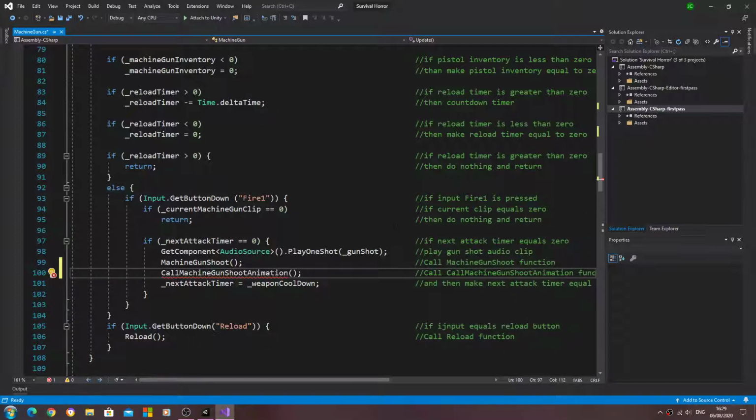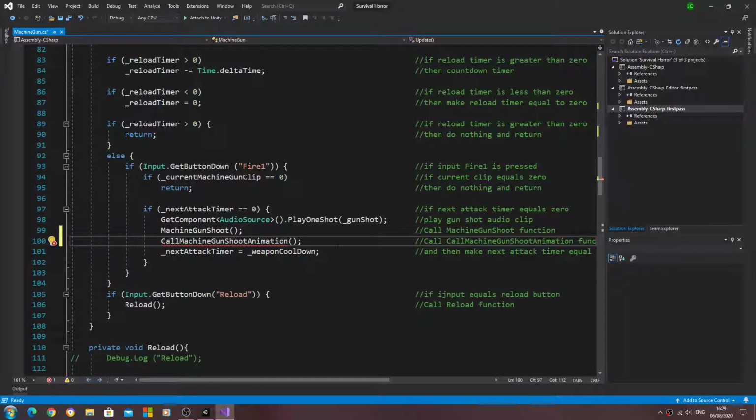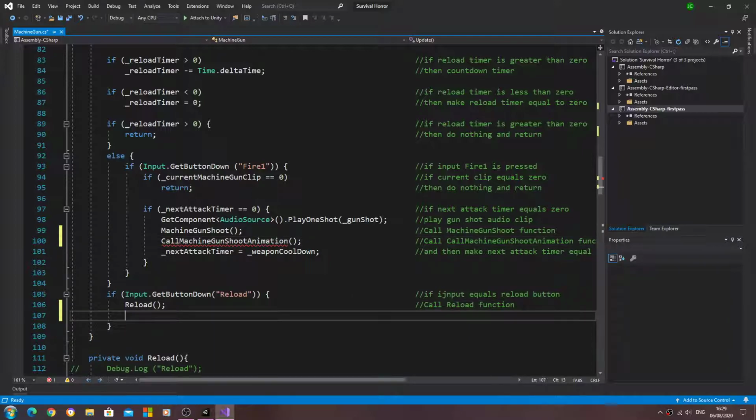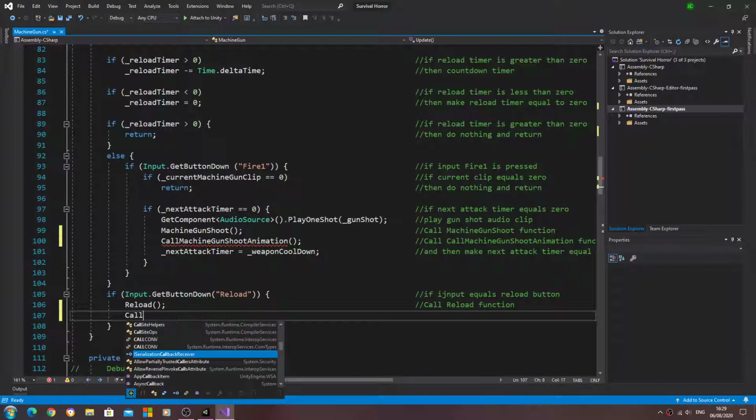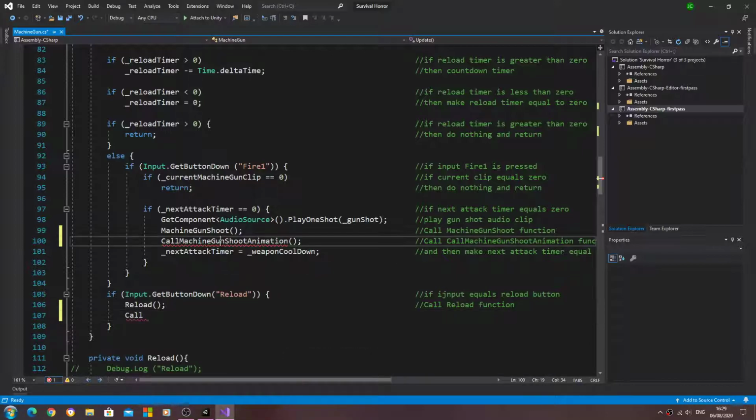So let's just paste that into the comments. And we might as well get the reload in. So we'll say again, let's just copy and paste that in.